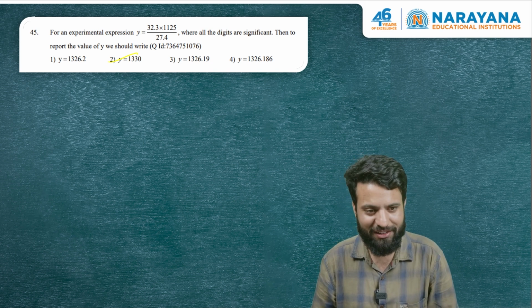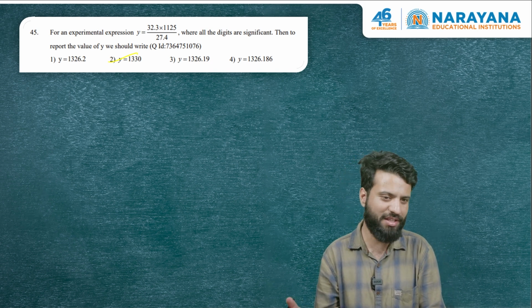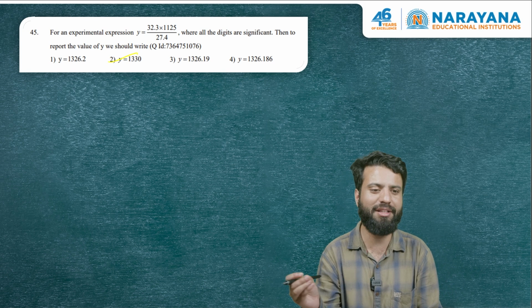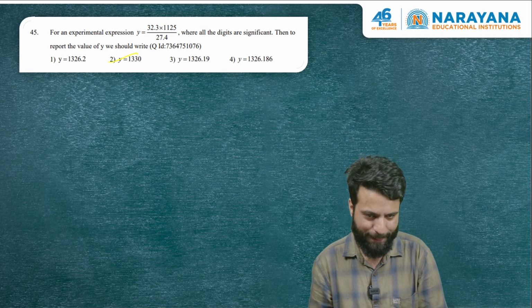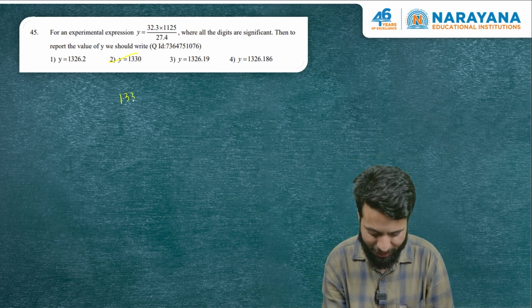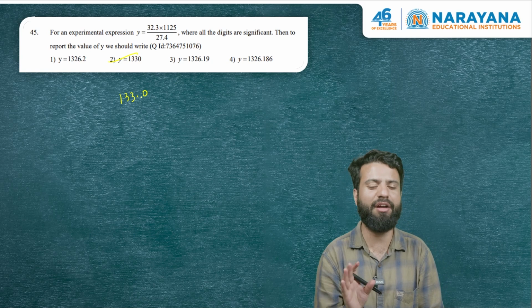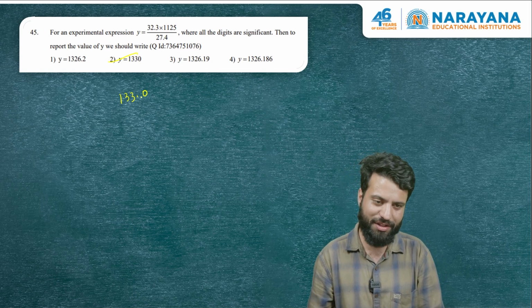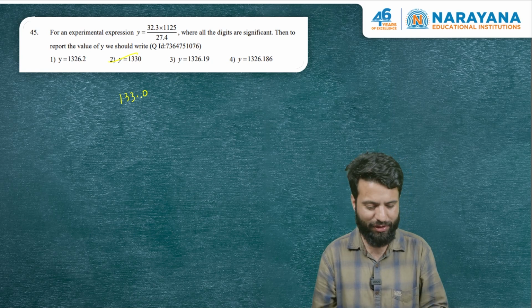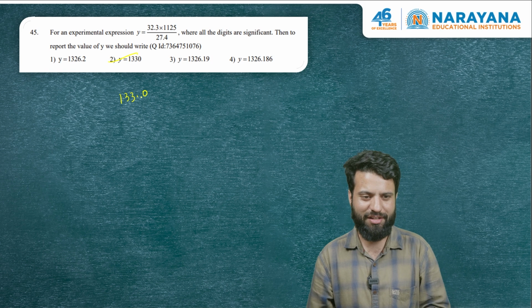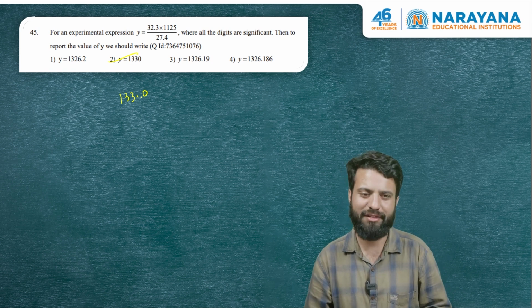Remember that the terminal 0 is not significant. It's only after the decimal that they become significant, right? So if I write, for example, 133.0, it's here that we have four significant figures. The terminal 0 does become significant. But in case there is no decimal, then the terminal 0 is not significant.